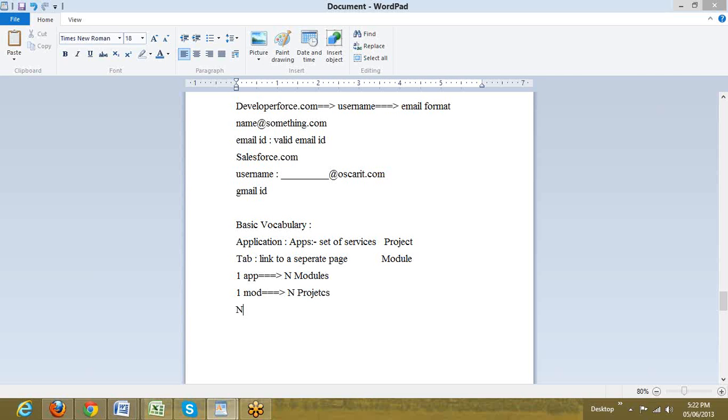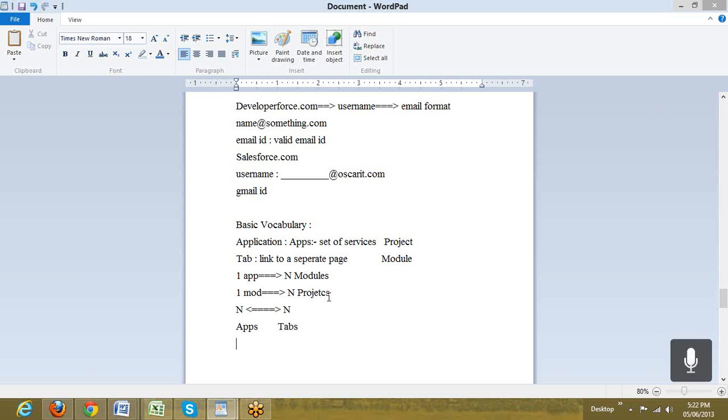So there is an end-to-end relationship, a many-to-many relationship between apps and tabs. Next, going a step further, first two words are clear. One is app and the other is tab.